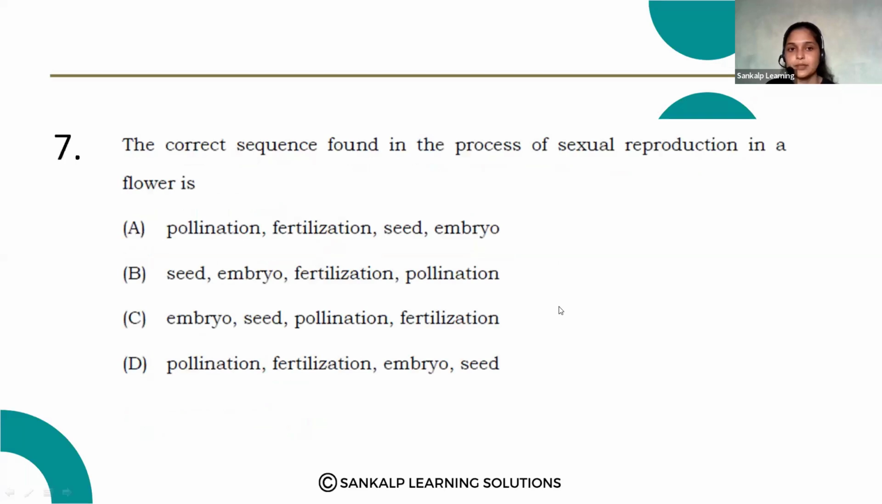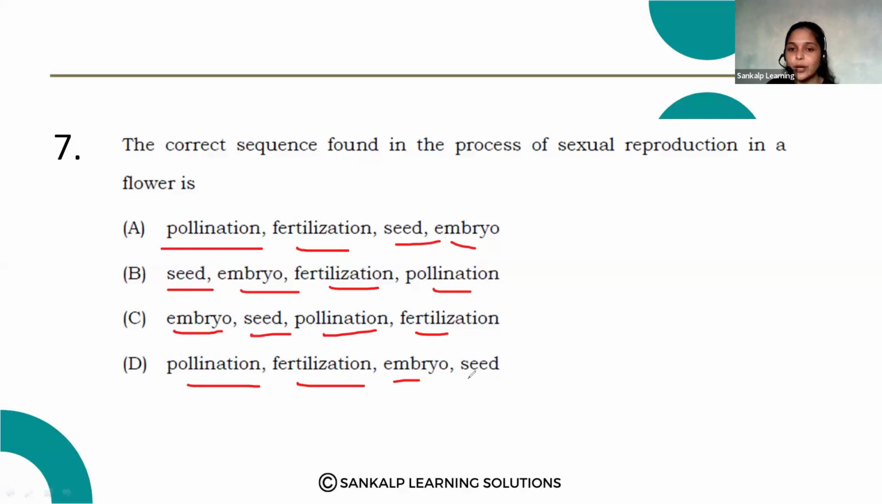Next question. The correct sequence found in the process of sexual reproduction in flower is. So you should write the correct sequence. Okay, read the options. Option A, pollination, fertilization, seed, embryo. Option B, seed, embryo, fertilization, pollination. Option C, embryo, seed, pollination, fertilization. Option D, pollination, fertilization, embryo and seed. So you should write it in a particular sequence, right?